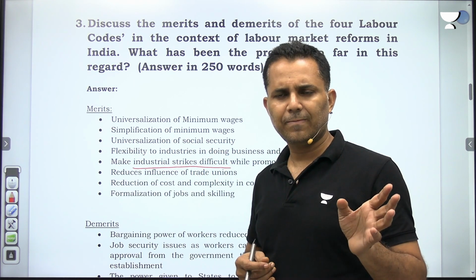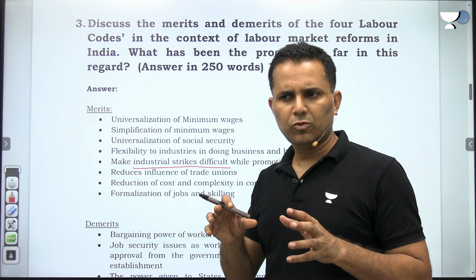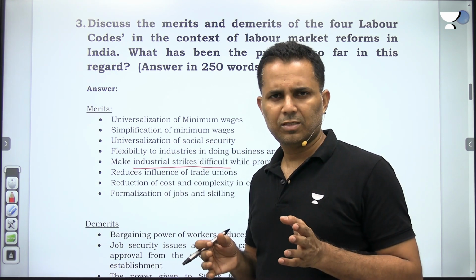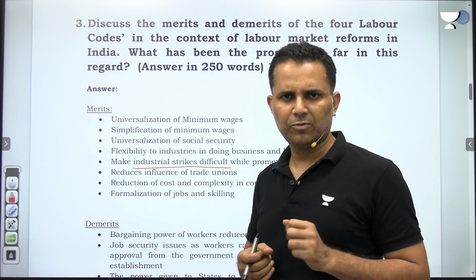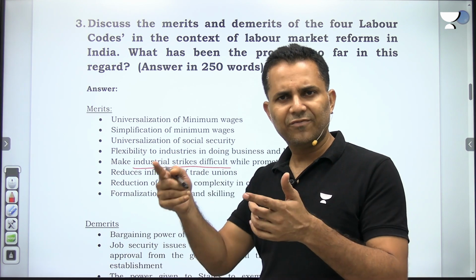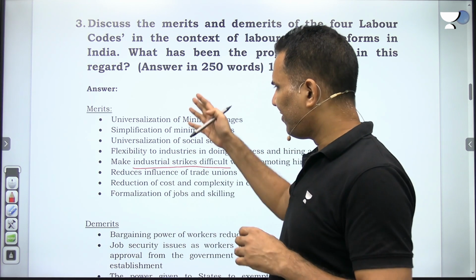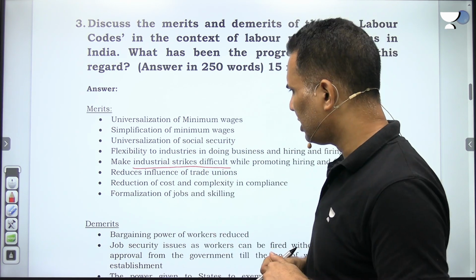For example, earlier, if a person was driving Ola cab, there was no definition for that kind of labor. No social security scheme was applicable. But now they come under formal jobs because there exists extended definition for that in the new labor codes. So these are the various benefits of the new labor codes.